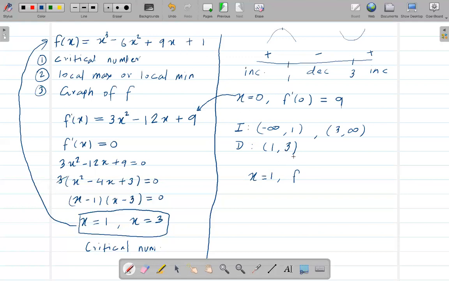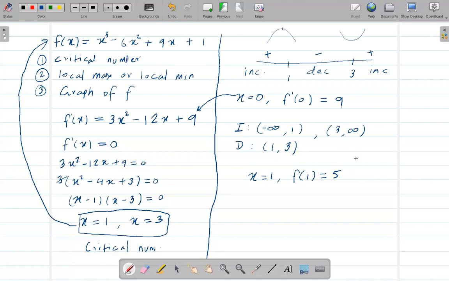So when you plug that into the original equation, f of 1 is equal to, well, you can do this on your own. Again, this is not the assignment that I want you to submit. This is not a part of that. But you can do this on your own, and if you plug in, you'll get 5.